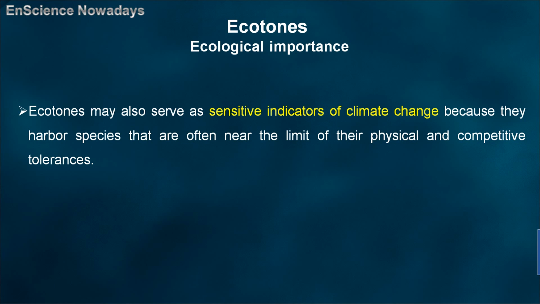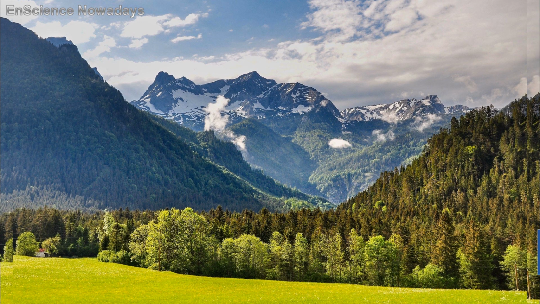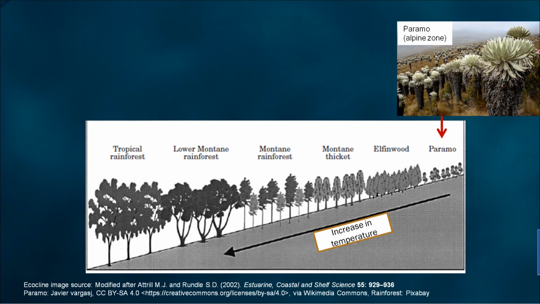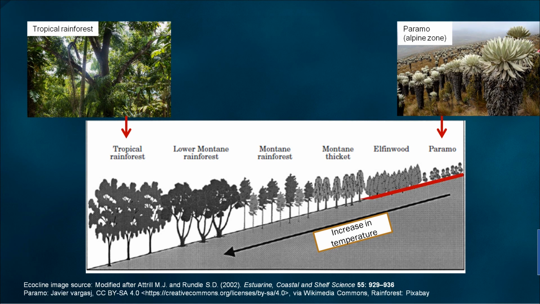I hope that you got a nice idea of ecotone, edge effect, and edge species. But do you know what an ecocline is? Once again, imagine that you are traveling down a big mountain. Now let's have a look at this figure. It shows how the gradient in temperature creates a series of different vegetation communities from the alpine zone to rainforest down the mountain. This is an example of an ecocline.